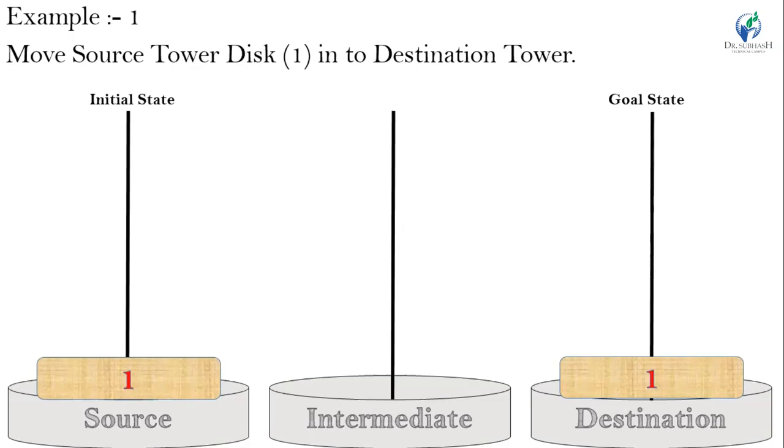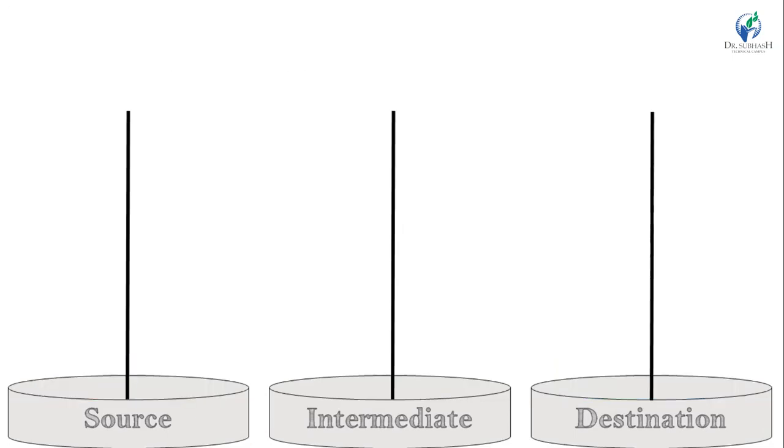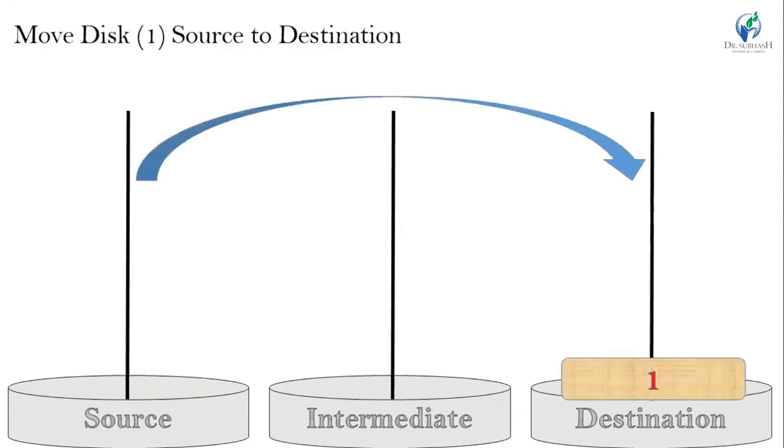For the solution of that example, we directly move disk 1 into the destination tower and achieve our goal state. For that, we create only one step: select disk 1 and move it from source to destination tower.